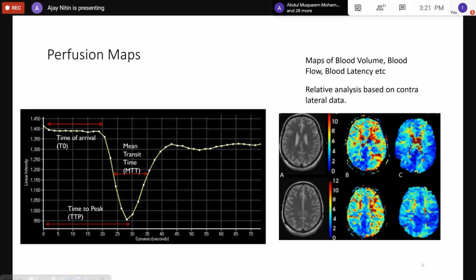So if you see, when you do this operation at every pixel and generate that map, a quantitative map of the cross section, you see the results. On the right hand side, they are color coded purely to highlight the differences, right? So you see maps of blood volume, blood flow, and the latency of the blood and the initial time to arrival.